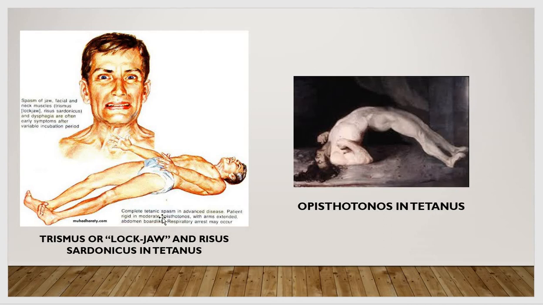Then complete tetanic spasm in advanced disease. Patient is rigid in moderate opisthotonus with arms extended. Abdomen is board-like and respiratory arrest may occur, all due to the spasms, the contracted muscles. Opisthotonus in tetanus. This is the tetanus.